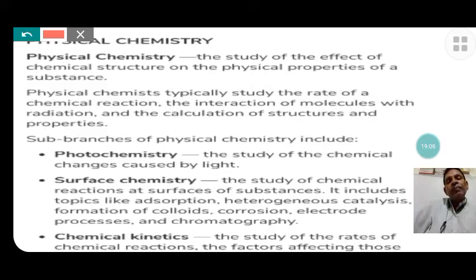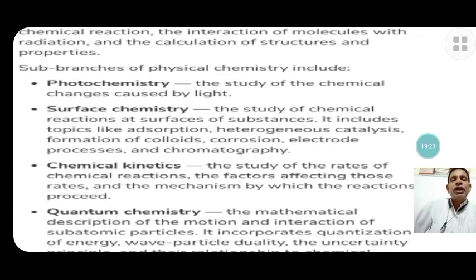These are what physical chemistry carries out for experiments. Now, the sub branches of physical chemistry are given like this.